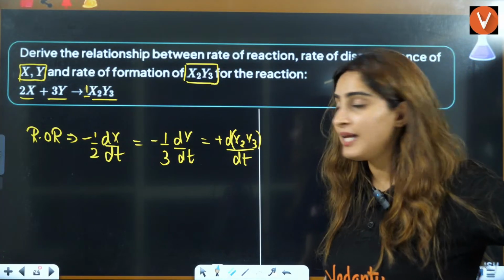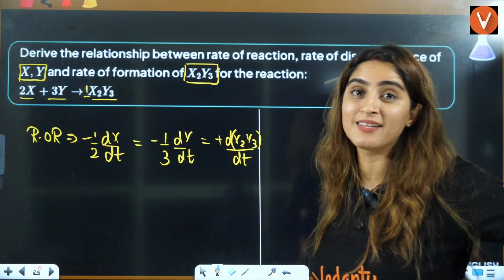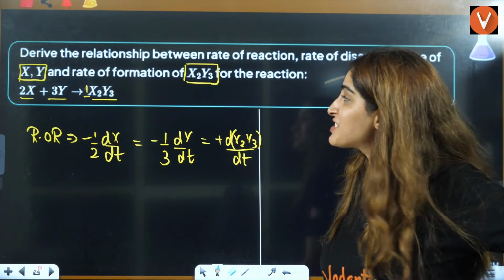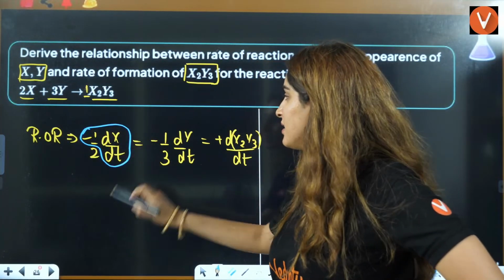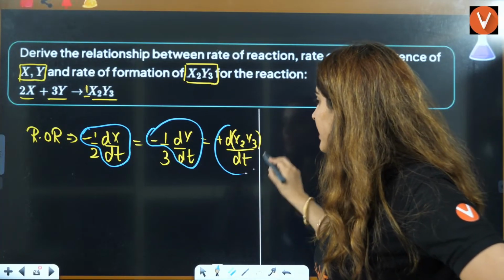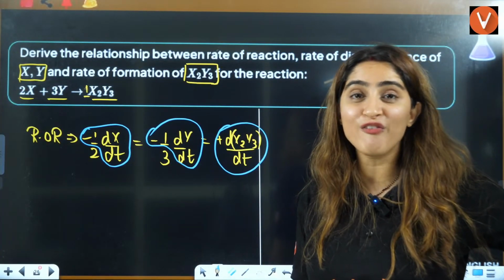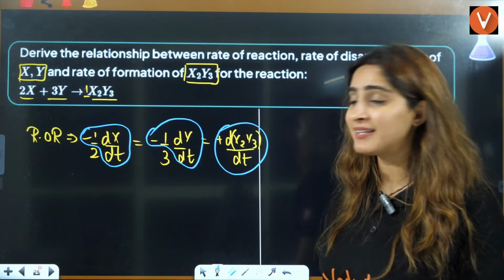Now everybody, tell me one thing, out of this, what is the rate of disappearance? Rate of disappearance is nothing but minus dX by dt. This is rate of disappearance of Y. This is rate of appearance of X2Y3, because there is no stoichiometry involved in that case.